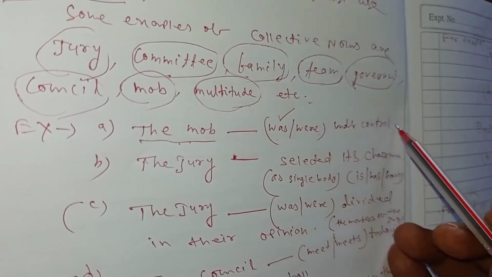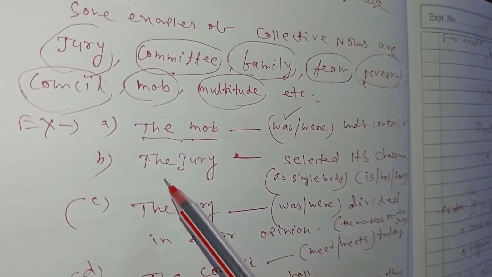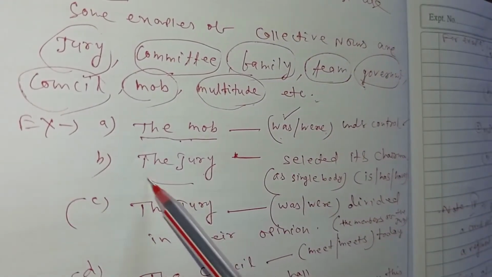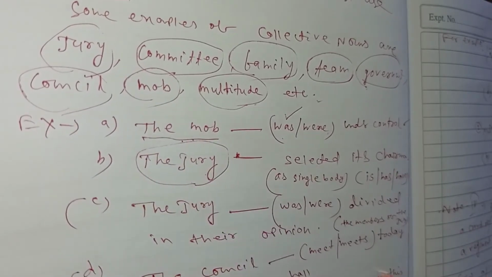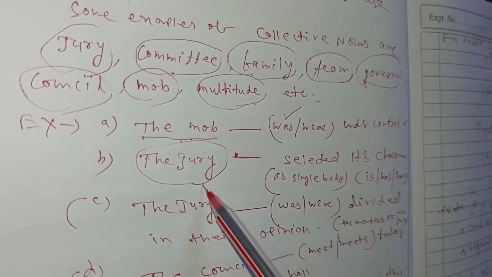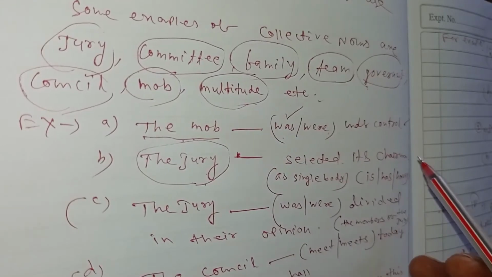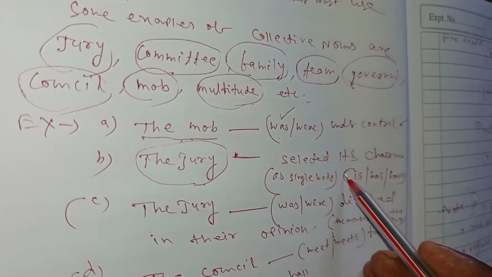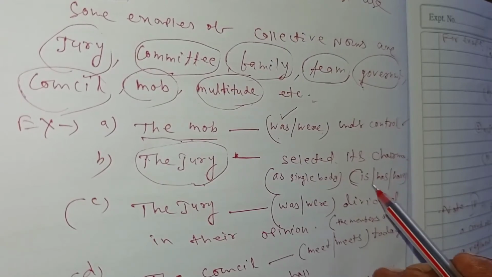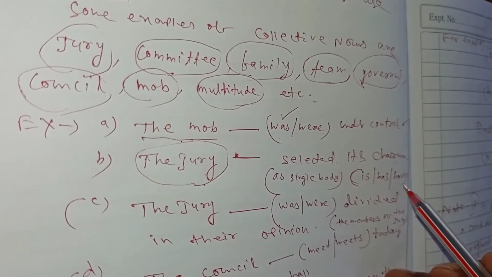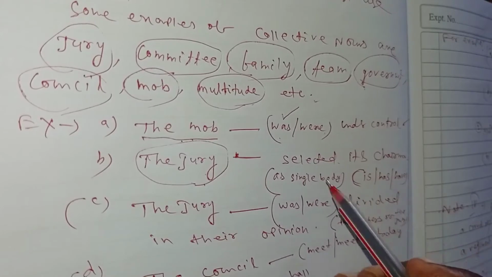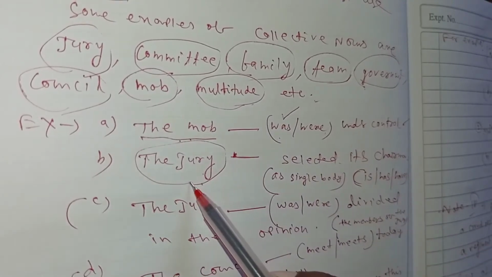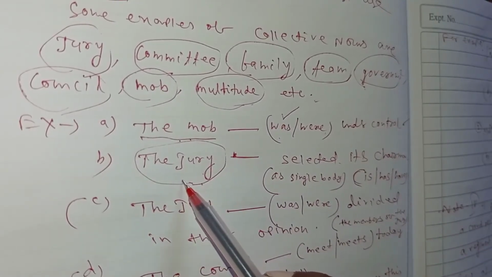You should remember this. Other thing, the jury. It is also a collective noun subject. The jury dash selected its chairman. So here the auxiliary verbs are is, has, have. Which is applicable here? You should see the jury.